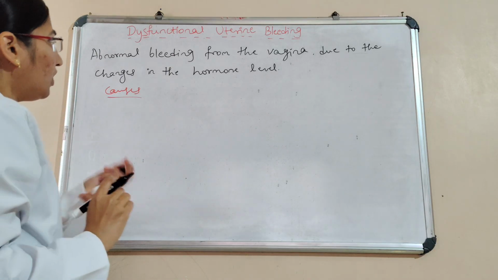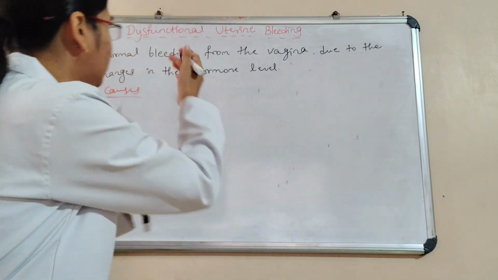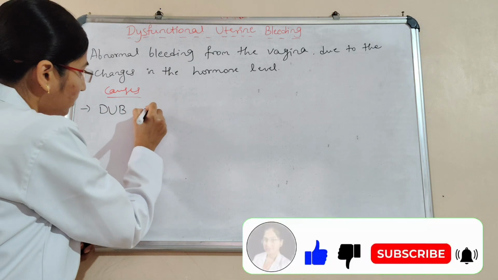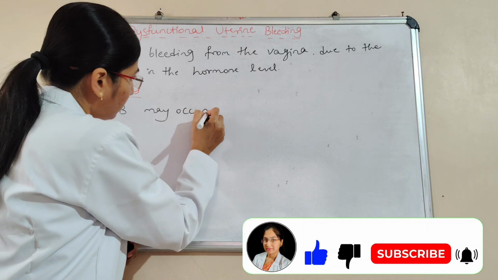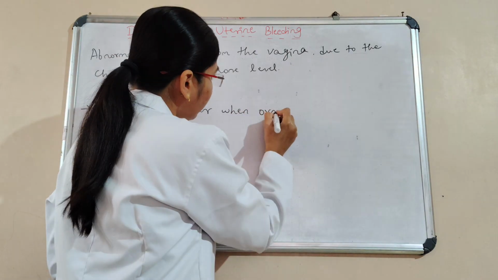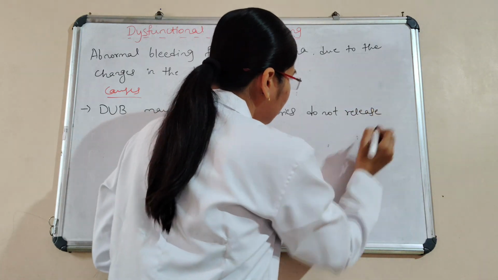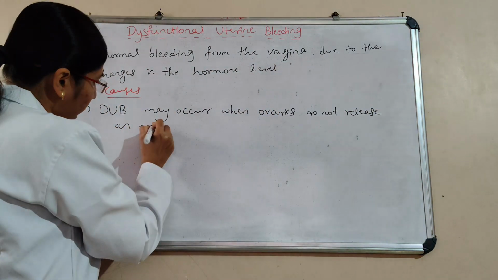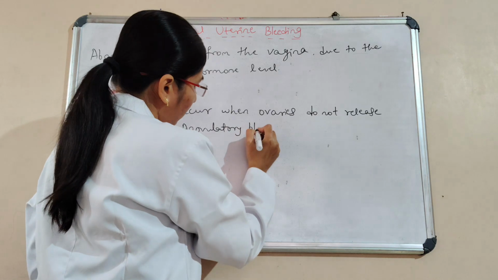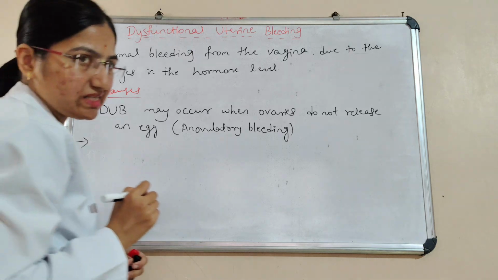Dysfunctional uterine bleeding may occur when the ovaries do not release an egg. That is anovulatory bleeding.